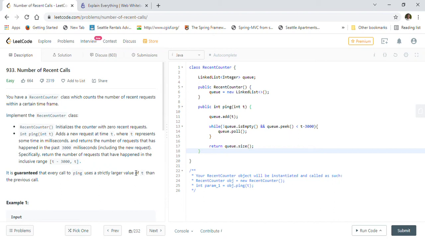Hi friends, welcome back. Today we are going to solve LeetCode problem 933, number of recent calls.